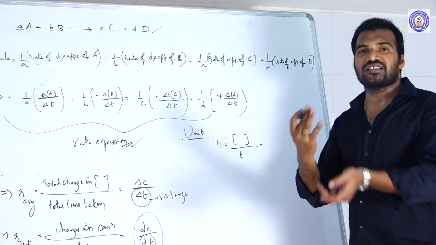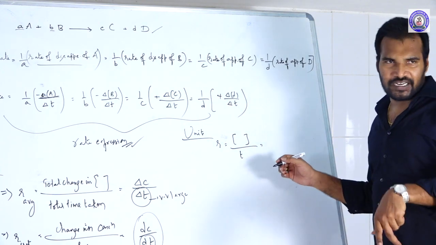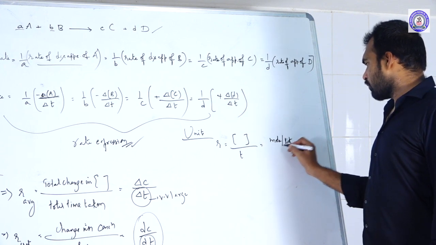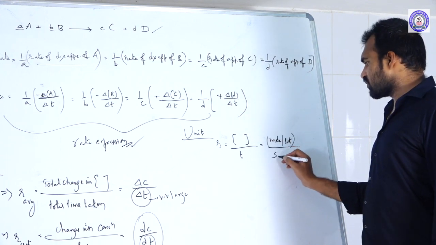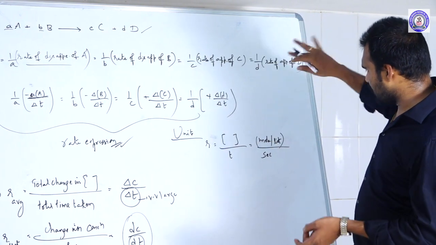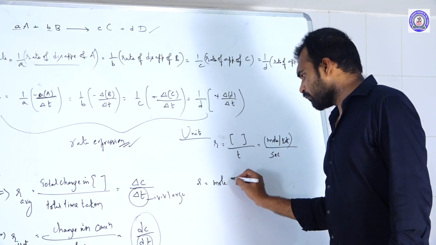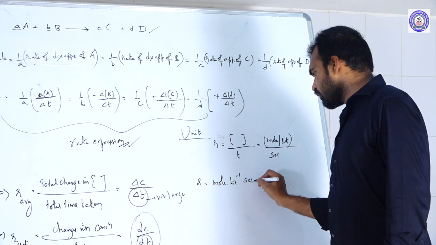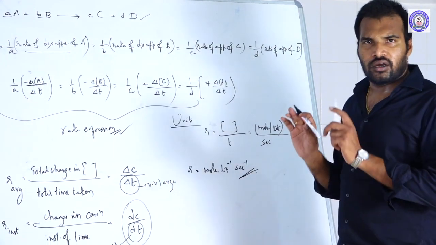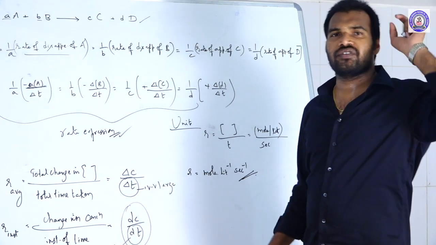What are the units for concentration? Concentration is nothing but molarity. What are the units for molarity? Moles per liter. So mole per liter divided by time, which is seconds or minutes. You can use any one, seconds or minutes. Now you bring this to the numerator. So finally the units of rate are mole liter inverse second inverse or minute inverse. This is the units for rate of any order of the reaction.